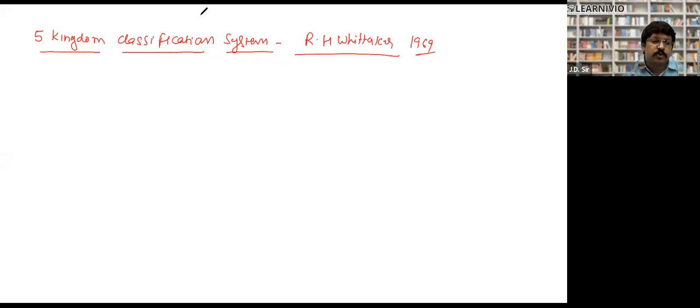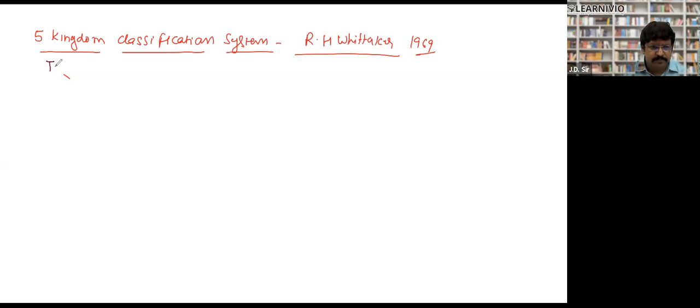The 5 kingdom classification system was developed in 1969 by an American taxonomist. Who are taxonomists?